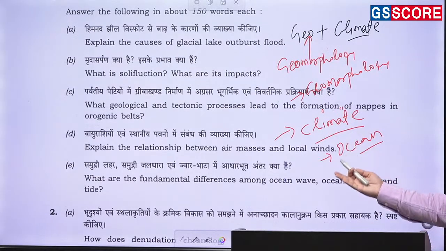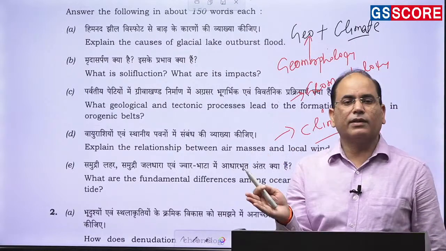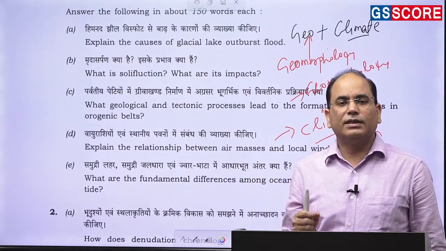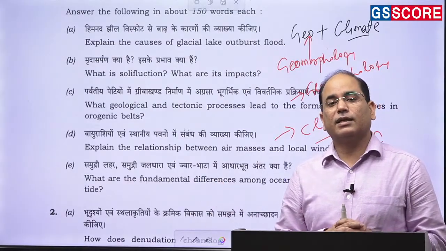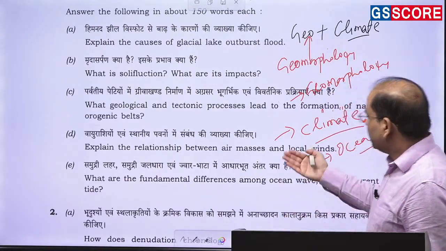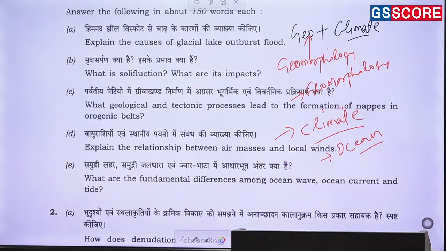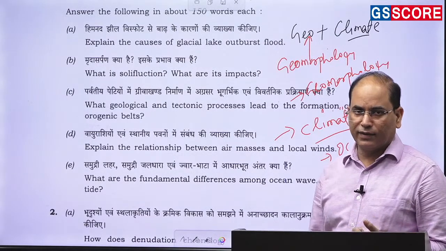Fundamental differences, there are multiple differences. The forces that are responsible for the development of these three are different. The extent to which these phenomena occur is different. The energy that is involved in this is also different. So ocean waves, ocean currents and tides are three different phenomena.